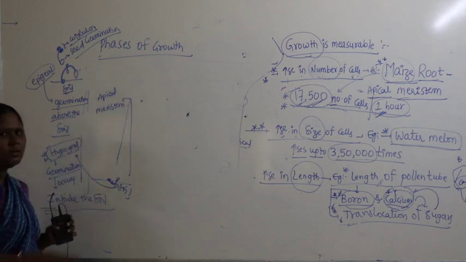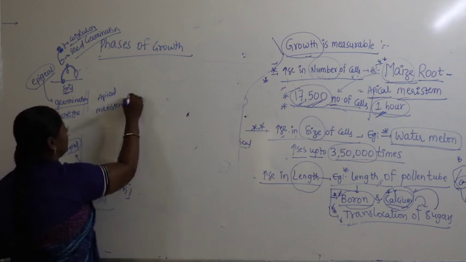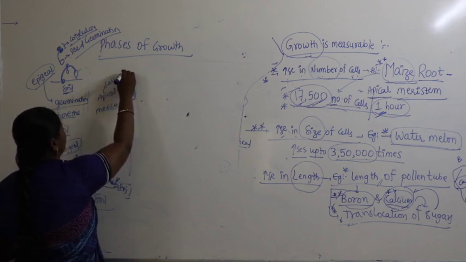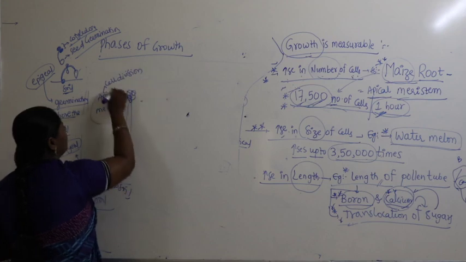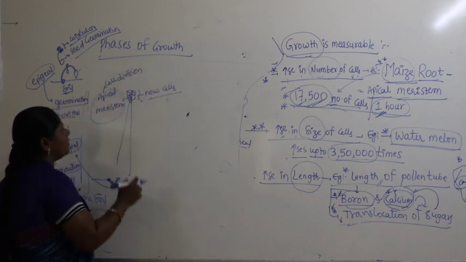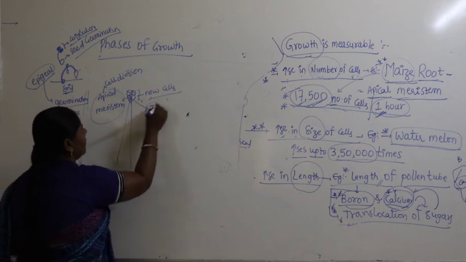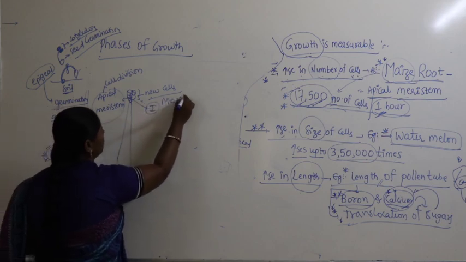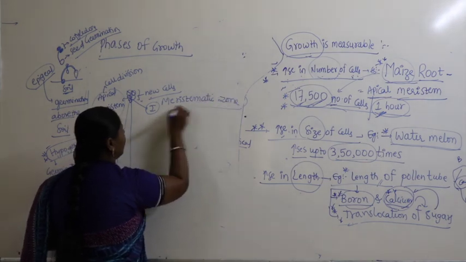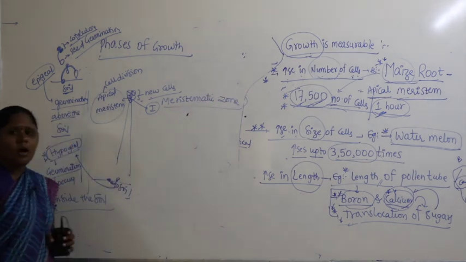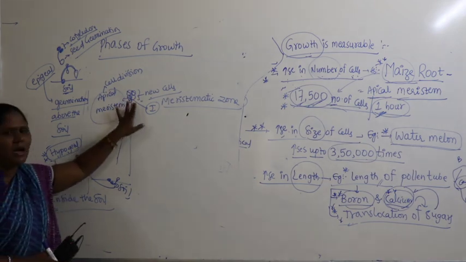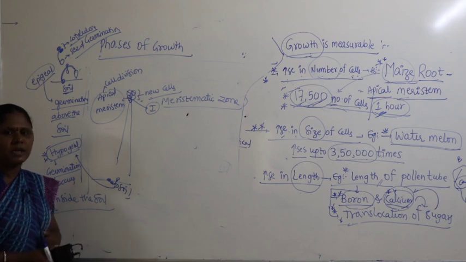Now what's happening here? Cells are in the phase called cell division. So cell division is happening here. As a result of cell division, new cells are produced. So this region is called the meristematic region, or this zone is called what? Meristematic zone. Why do you call this the meristematic zone? The cells which are present are in an active state of cell division.